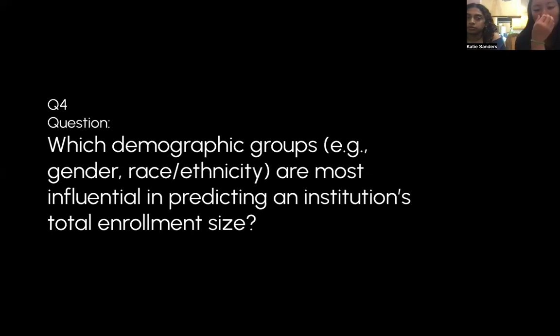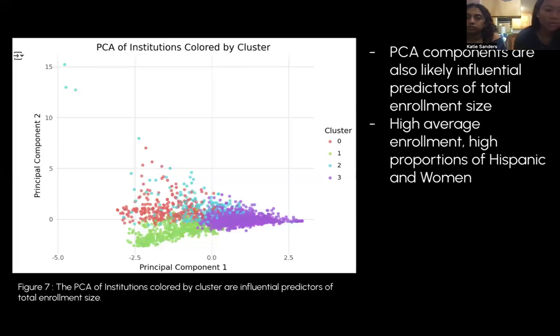Our last question is which demographic groups are most influential in predicting an institution's total enrollment size? For this, we did PCA graphs. This graph visually reveals natural groupings of institutions by demographics. If some clusters dominate areas of the plot that correlate with known enrollment sizes, that cluster's demographic profile may be more influential. So high average enrollment and high proportions of Hispanics and women are seen here on this graph. The clustering indicates the institutions' group characteristics of their demographic size.